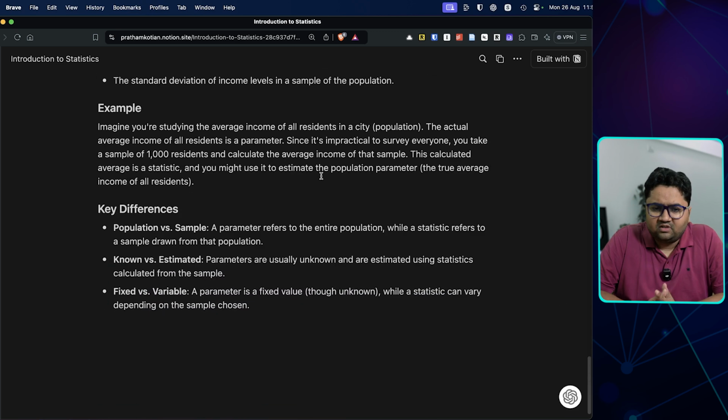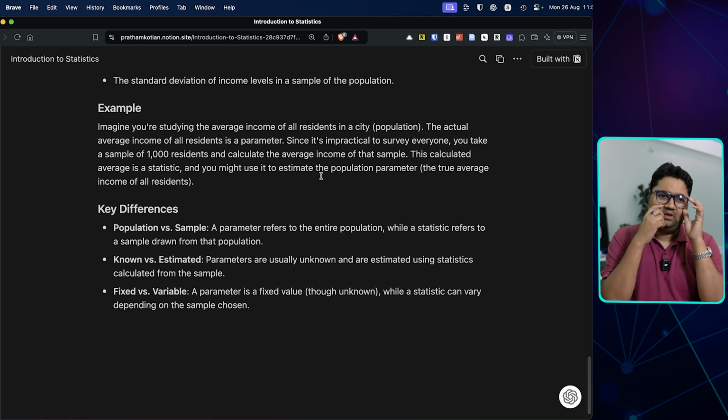Alright. So imagine you are studying the average income of all the residents in a city, the entire population. The actual average income of all the residents is a parameter. However, it is very, very impractical, right? सबका कैसे salary निकालोगे? So you take a sample survey of 1000 residents, 10,000 residents, whatever.